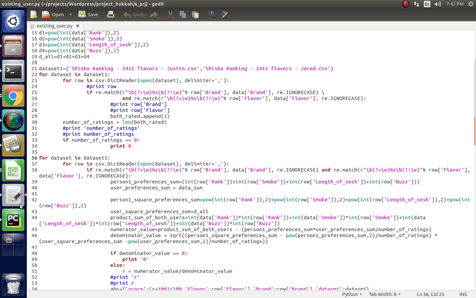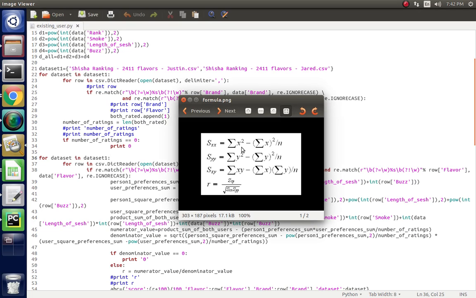For this, we are using this formula. x is my choice, the user choice, for whom we are going to predict, and y is all the other data that is stored in the database. For each user, for each y, we compare with each x.